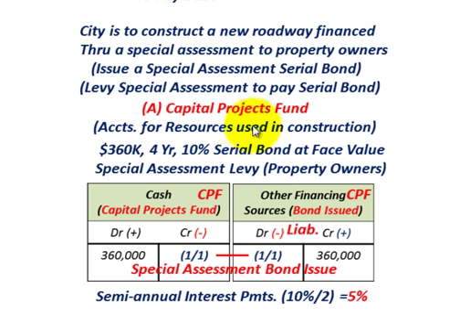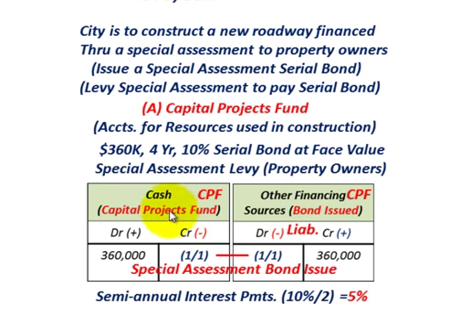In our capital projects fund, this is what we're going to have. You're going to look at your cash account for your capital projects fund versus your other financing sources, and we're going to have that for the bond issued. I'm laying it out in T-account form. When you're dealing with governmental accounting, you have to be concerned with your account titles, so I've got them shown here in T-account form.